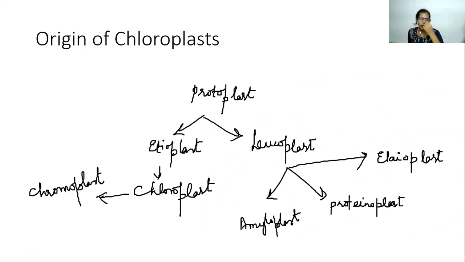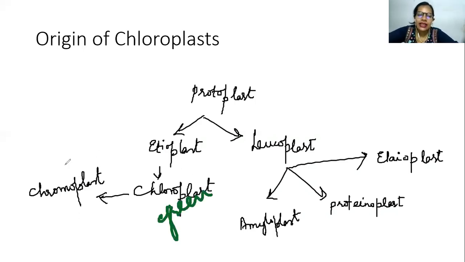Now, if you talk about how exactly the chloroplast has originated, this is not given in your text, but is more of general knowledge. When a plant is developing, first it doesn't come out exactly with the chloroplast. It also starts with protoplast. The protoplast gets divided into ischioplast and leucoplast, and from the ischioplast you get the chloroplast. So now we know that chloroplast has the chlorophyll pigment. It is responsible for the green color.